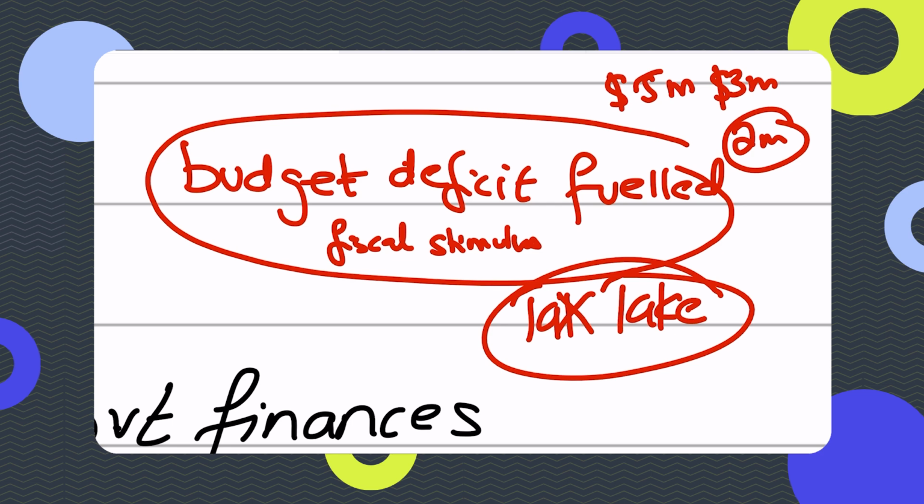Or perhaps the tax take goes up so much that it generates surplus tax revenue, depending upon how much.